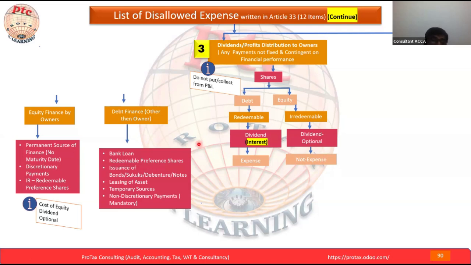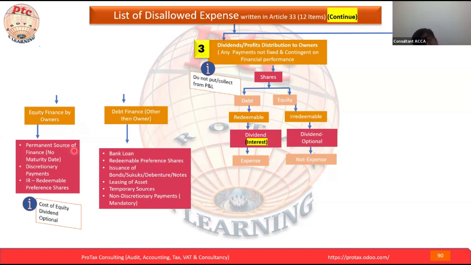But here we have some other examples also. Before that, the business raises finance. How do they raise it? Equity finance by the owners. This is permanent equity finance by the owner.